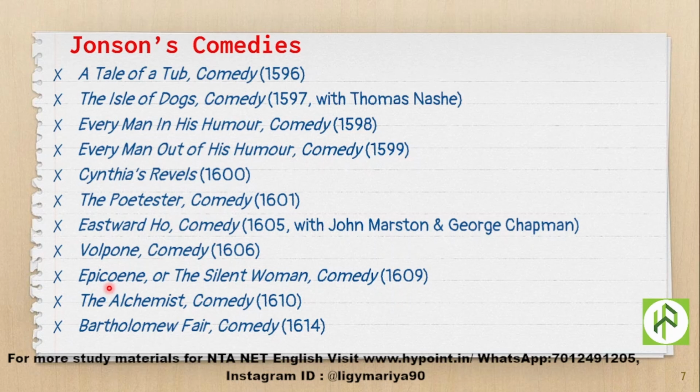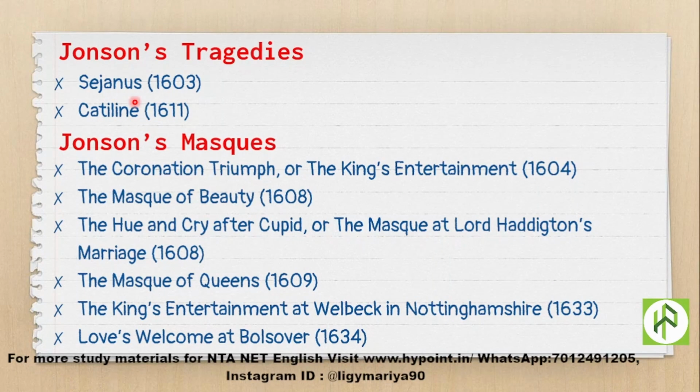So another name for The Silent Woman is Epicoene. Okay. The Alchemist is again a comedy, published in 1610, and Bartholomew Fair is again a comedy in 1614. So he has written only two tragedies. All these are comedies by Ben Jonson. Now let's see two tragedies by Jonson. Sejanus came out in 1603 and Catiline in 1611.